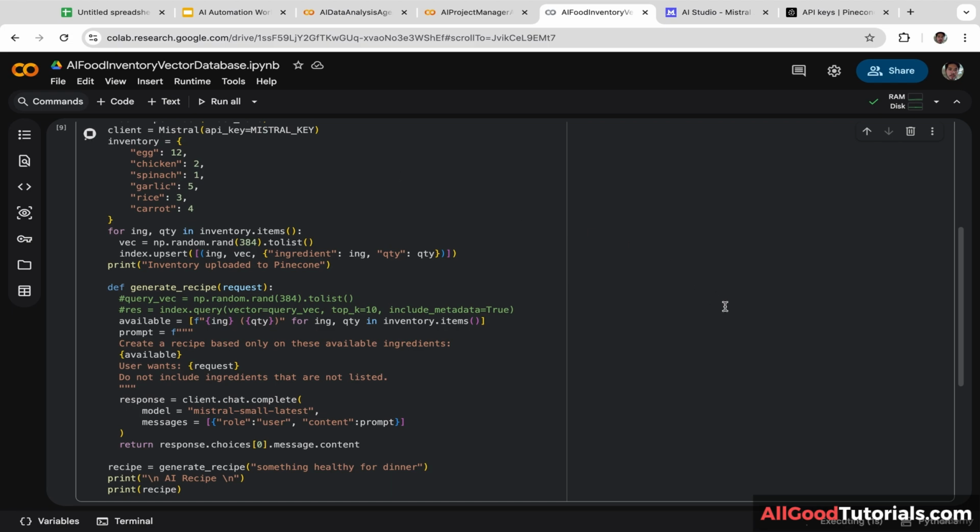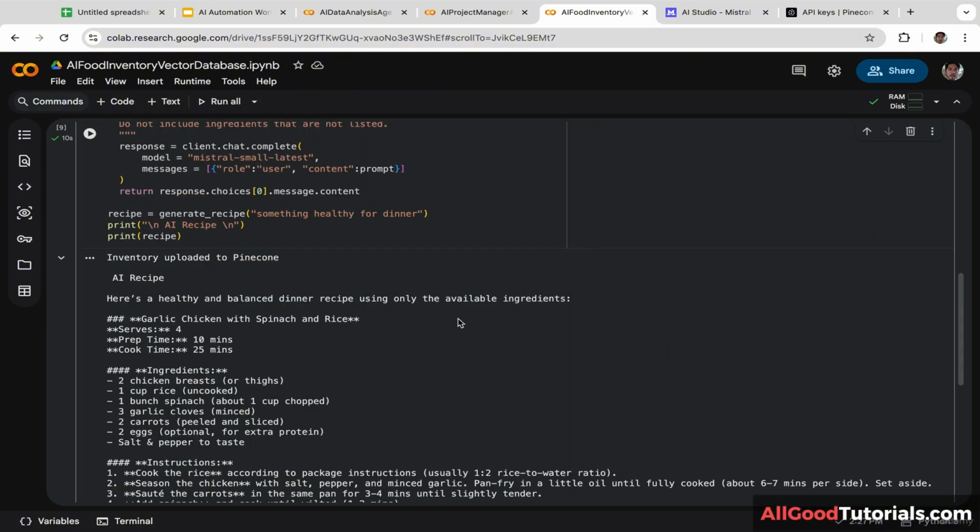Let's click this. Okay, now it is running. It will take a few seconds, maybe 10 or 20 seconds. So just wait guys, hopefully it doesn't take too long. Okay, here is the food recipe. It didn't take too long guys, it only took 10 seconds.